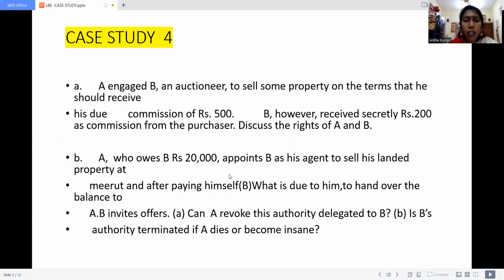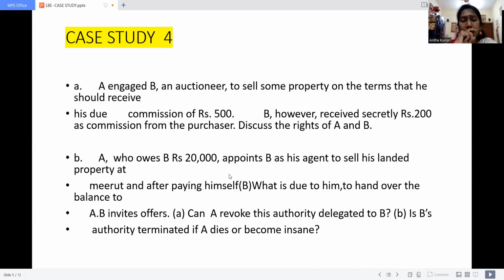A owes 20,000, appoints B as agent to sell his landed property at merit, and after paying himself what is due to him, to hand over the balance to A. That means actually A took a credit of 20,000 from B. Now A could not give this 20,000 back.